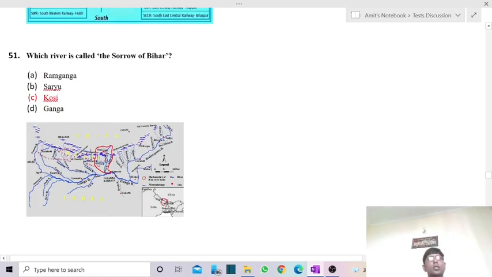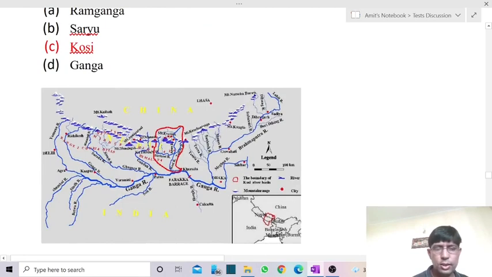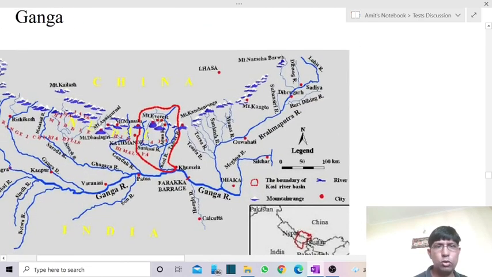Next one is, which river is called the sorrow of Bihar? By the name itself you can make out it is a sorrow for Bihar. The name of the river is Kosi. Kosi in Hindi stands for curse. It fetches its water even from Mount Everest.